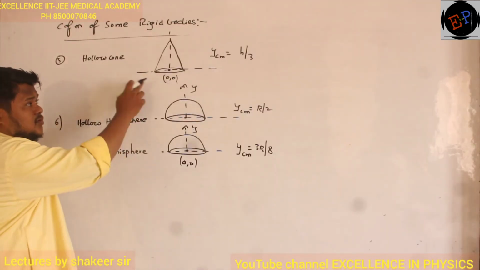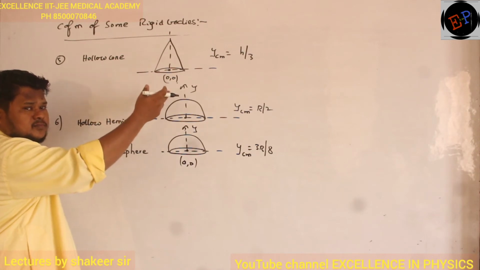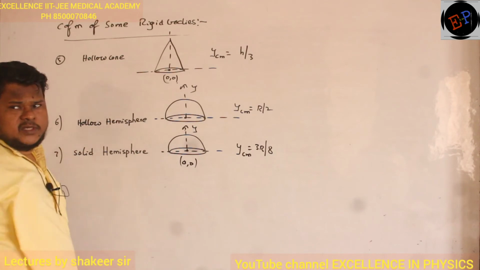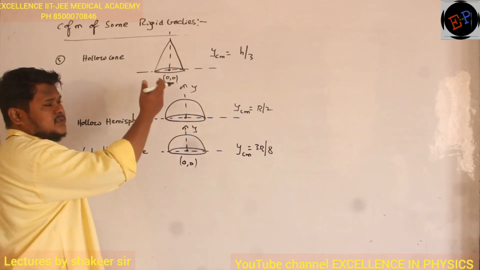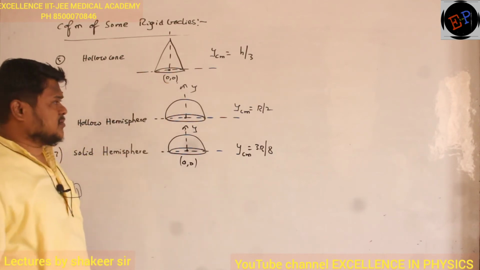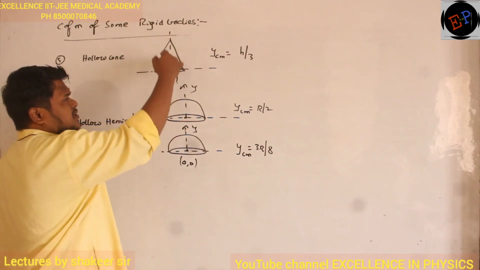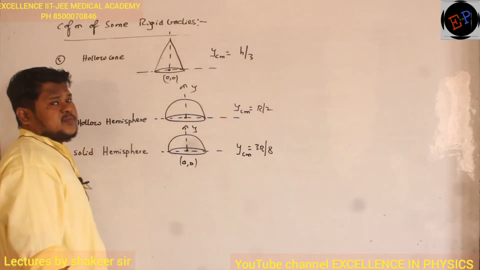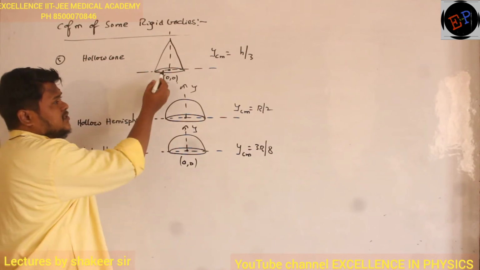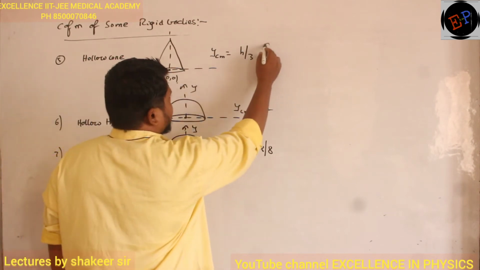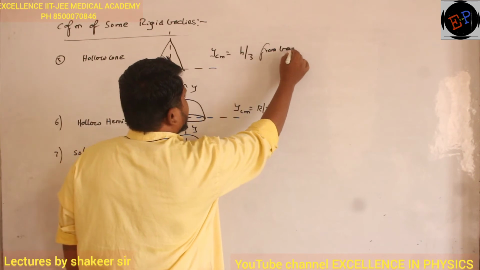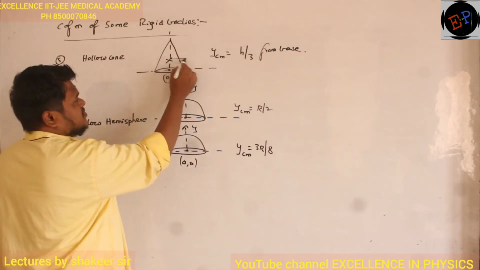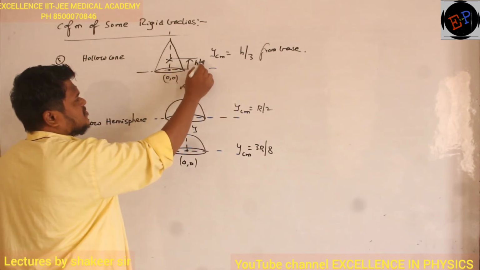Now this is a hollow cone. Hollow cone means what? Empty cone. Only the cone surface is present, mass is distributed only over the surface area, the volume is completely empty. Clear now? Therefore again there is symmetry. Symmetry is along the y-axis. So therefore y center of mass is h by 3 from the base. Okay? It means center of mass is somewhere here. So this distance is h by 3.